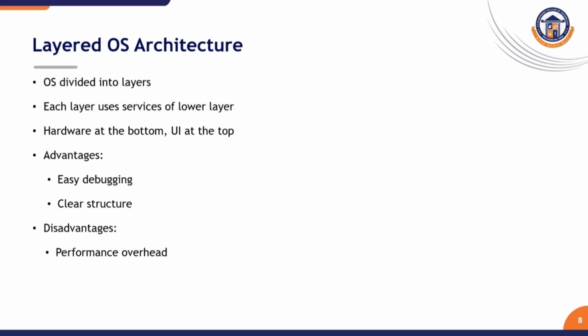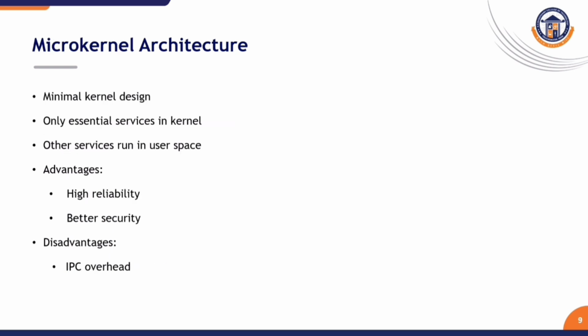Next, we are going to discuss microkernel architecture. The microkernel architecture follows a different idea. Only essential features run in the kernel: process management, memory management, and inter-process communication. Other services, such as file systems and device drivers, run in user space. Advantages are high reliability, better fault isolation, and strong security. The disadvantage is communication overhead between the modules.